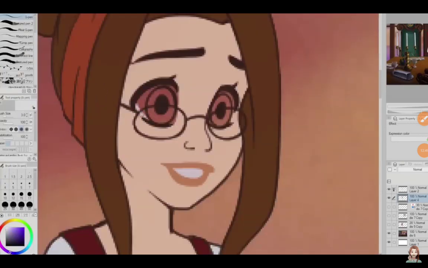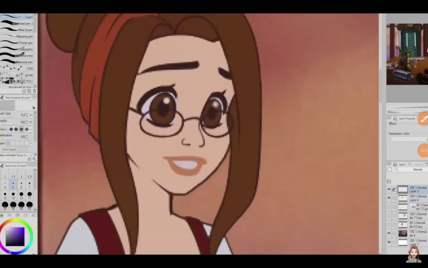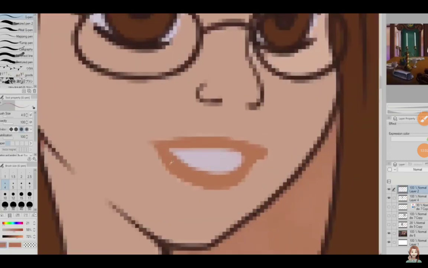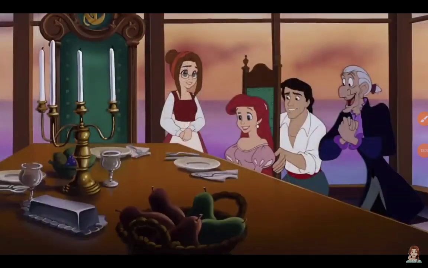For the coloring, once again, I think that's really nice, but the colors just stuck out a lot, so I used the eyedropper tool to select Ariel's skin tone and applied it to myself. In all of these movies, I'm just a little bit more tan than I am in real life. And lastly, I blur out my art a little, and we are finished. Here's me in The Little Mermaid.